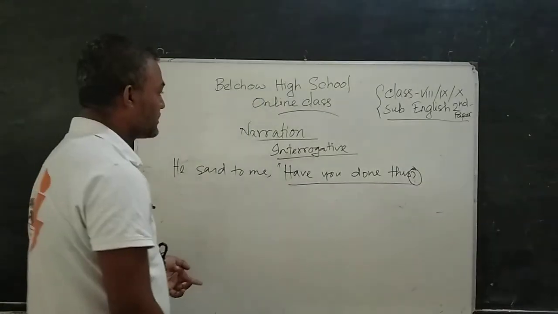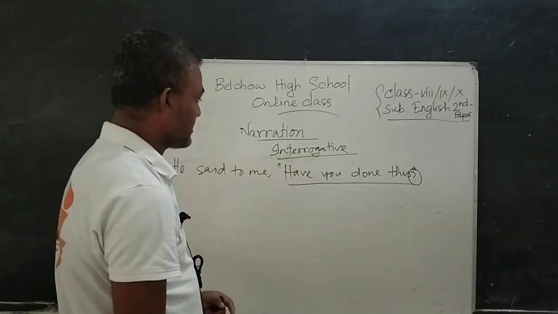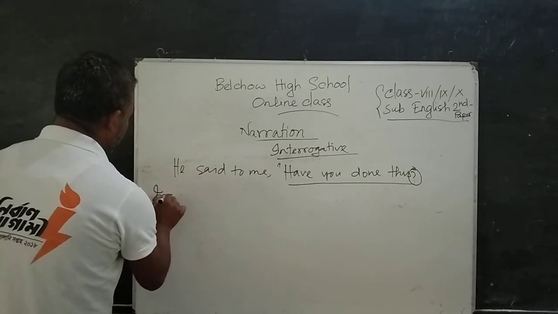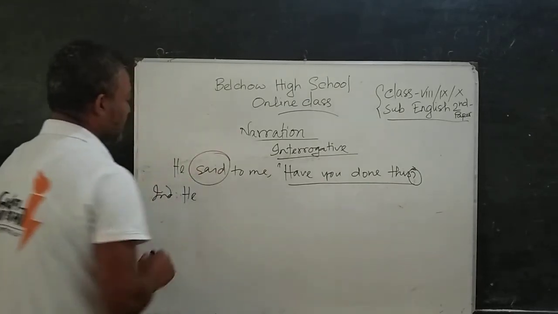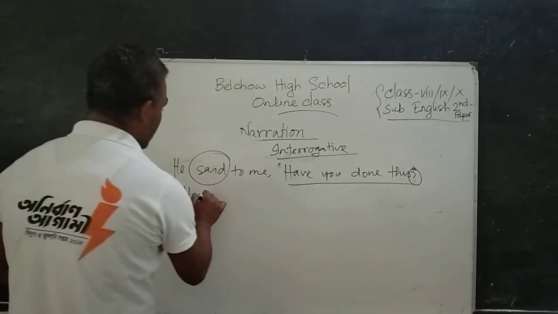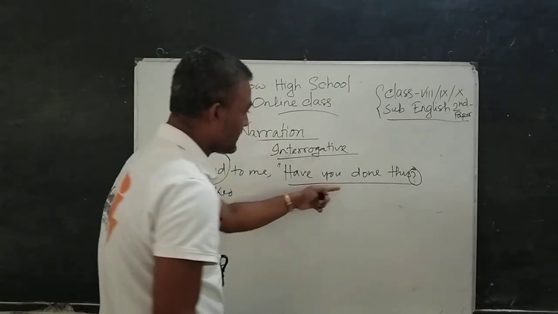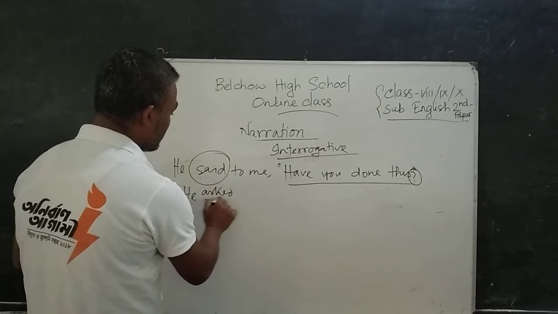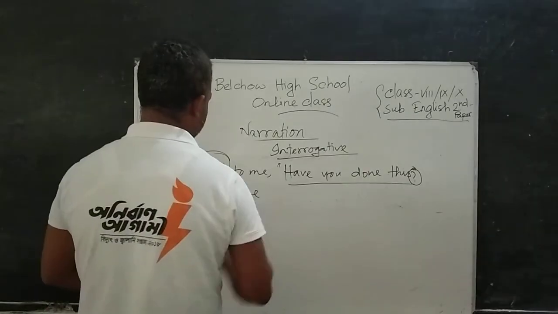Now we can come to the point. If we change the direct narration of interrogative sentences into indirect, what shall I do? Number 1, said will be changed into asked. If it is an interrogative sentence, the reporting verb will be changed into asked. He asked me.